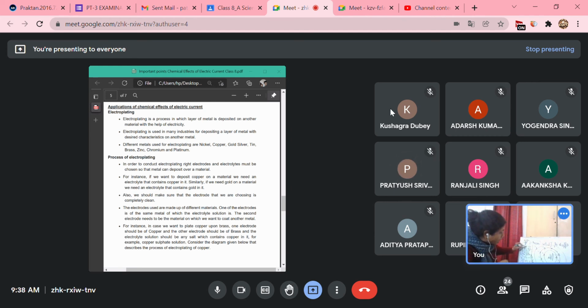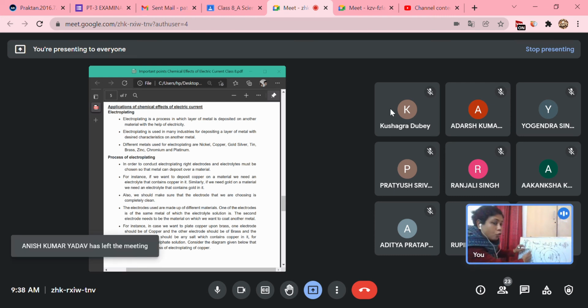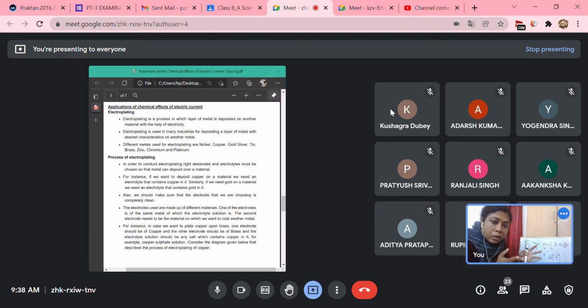Electroplating is the process by which a layer of metal is deposited on the surface of any other material. It may be a metal, it may not be a metal. We want to give it a uniform coating over it. If you want to make a gold chain, we need a huge amount of gold. But if you make a silver chain and we just dip it in this electrolyte, a thin layer of gold will get deposited on the surface of the silver chain, then it will be much less costly.